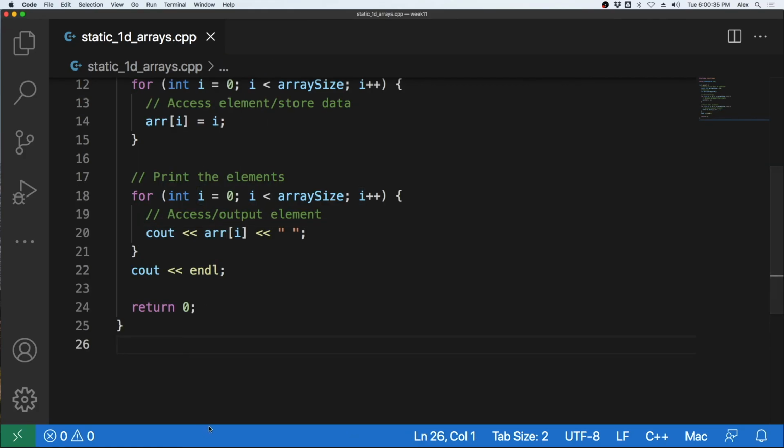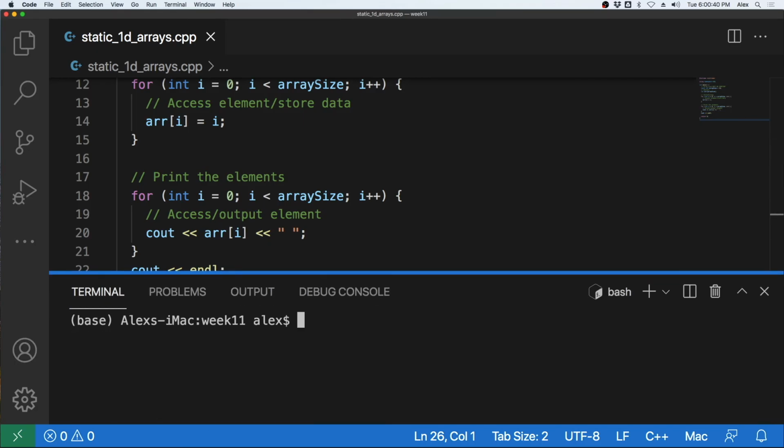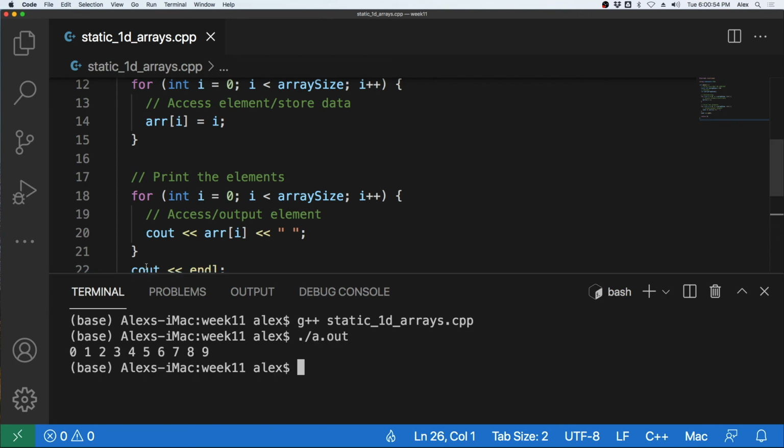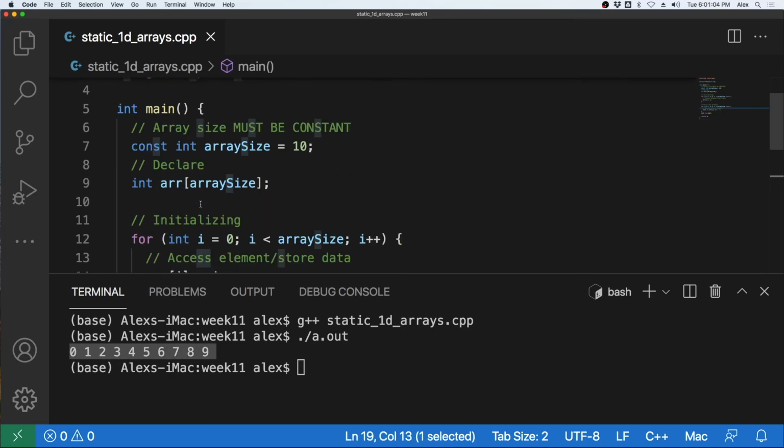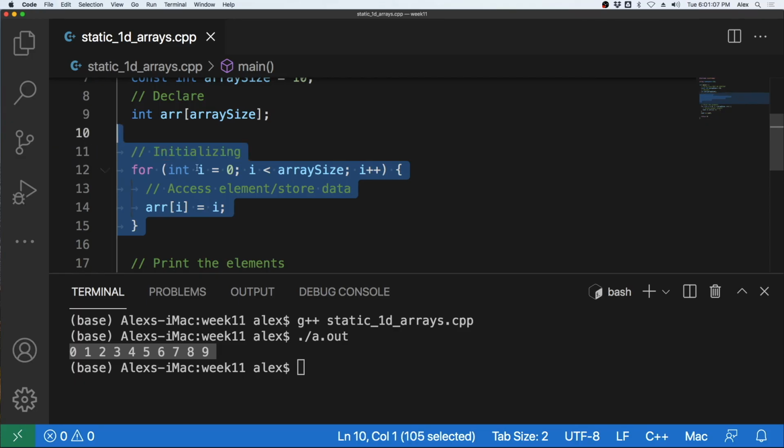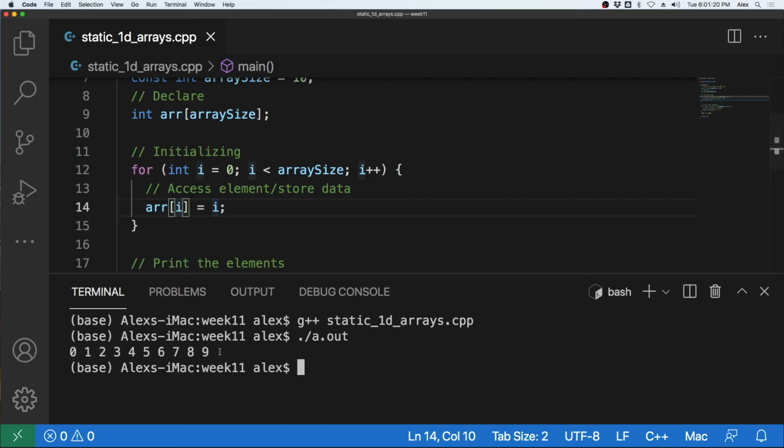So let's come down here and go to a clean terminal window, and we can compile the program with G++ and the name of the program, and then we can run it using ./a.out, and we get the array output to the screen, which is the numbers 0 through 9, which is because from this for loop, we're again just going through and placing whatever value we have at I at that time at that element in the array. So 0 will get 0, 1 will get 1, 2 will get 2, and so on and so forth.